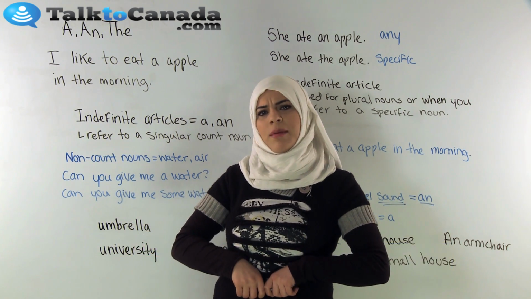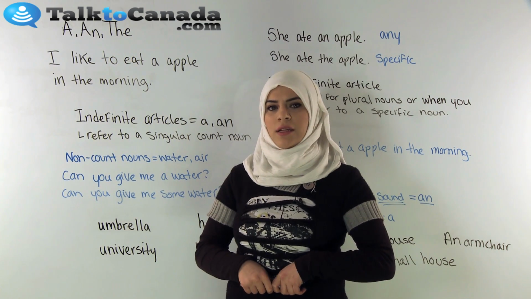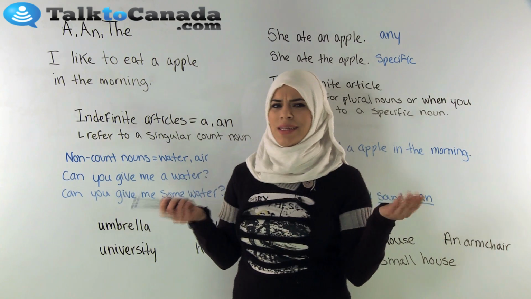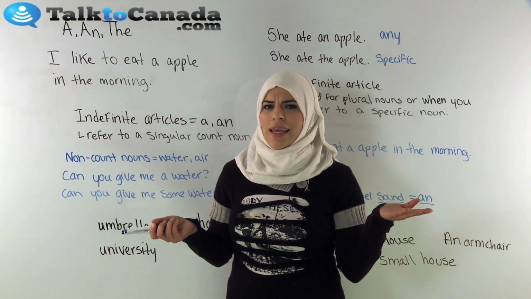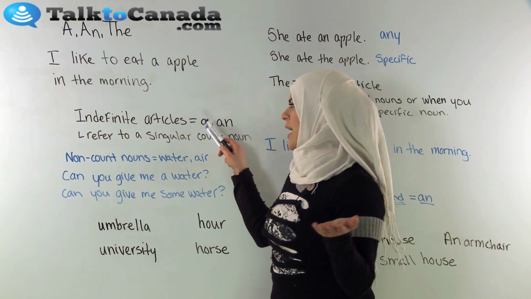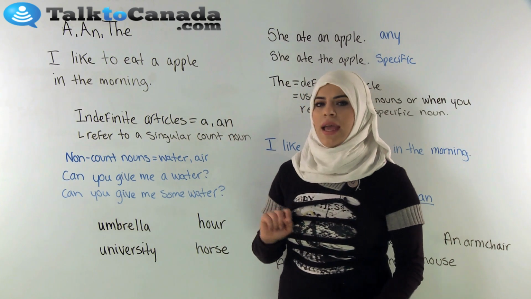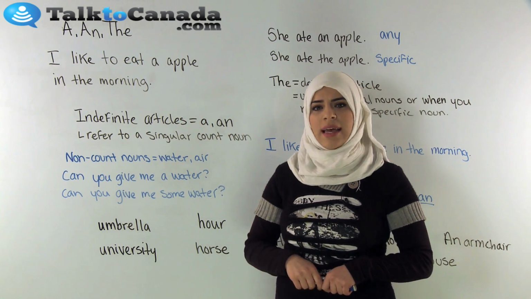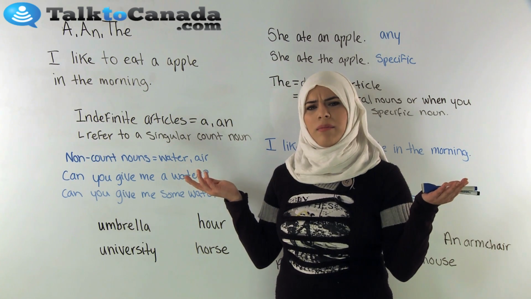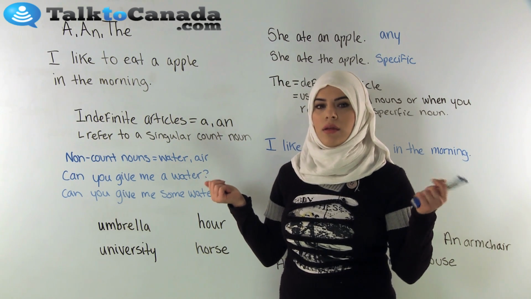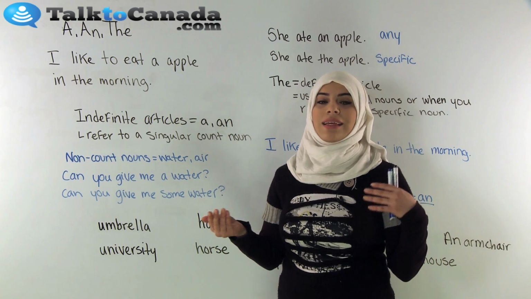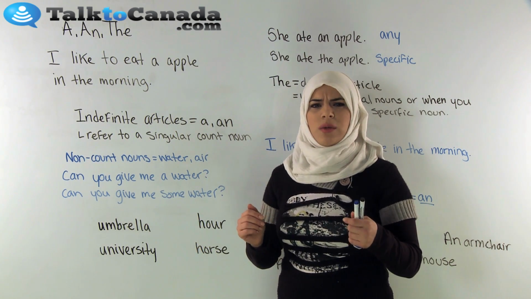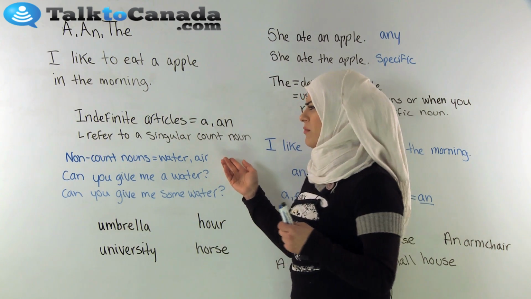Today we'll be talking about indefinite articles in English and definite articles in English. So what is an indefinite article? Indefinite articles include a and an, and they refer to singular count nouns. Why do we call them indefinite articles? Well, because they don't refer to anything specific. It's more like any.